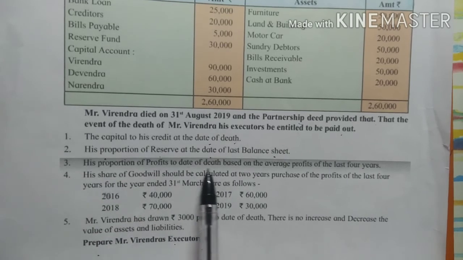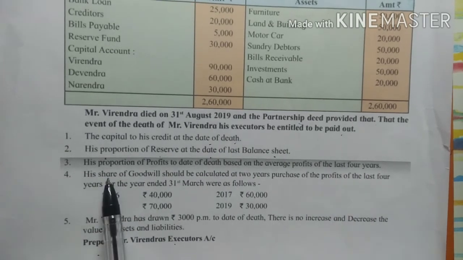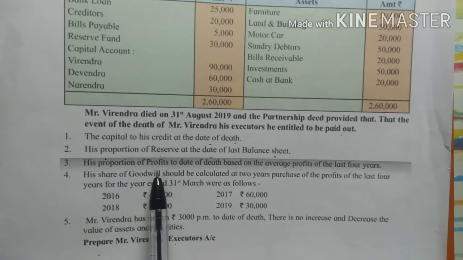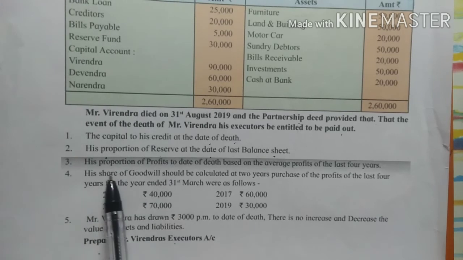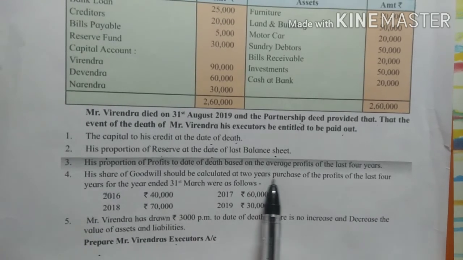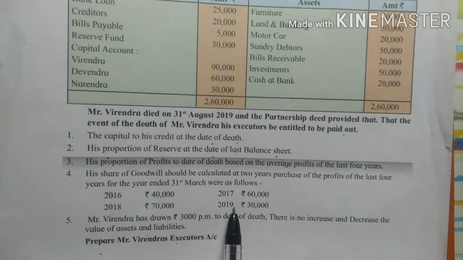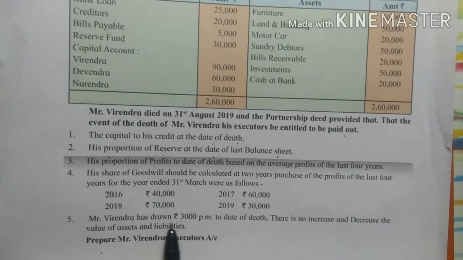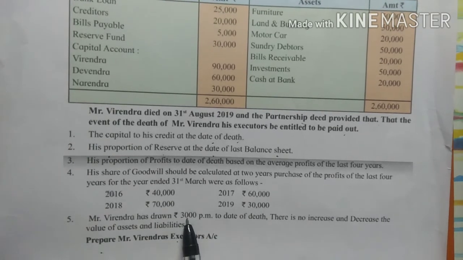His proportion of profit to the date of death based on the average profit of the last 4 years. So we have to calculate his profits on the basis of the last 4 years. Then again his goodwill has to be calculated at 2 years purchase of the profit of the last 4 years. So we have to calculate goodwill also. Then Mr. Virendra has drawn 3,000 per month to the date of death. So this is drawings.